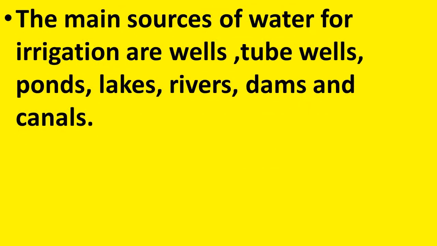The main sources of water for irrigation are wells, tube wells, ponds, lakes, rivers, dams and canals. Here you can see that some of the sources are natural, but some are man-made, that is, dams and canals are the man-made sources of water where we can collect and store the water for future use.